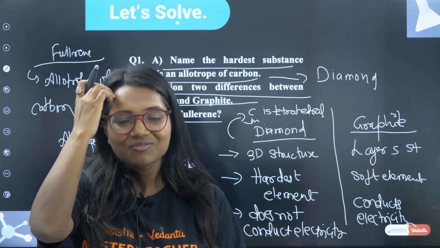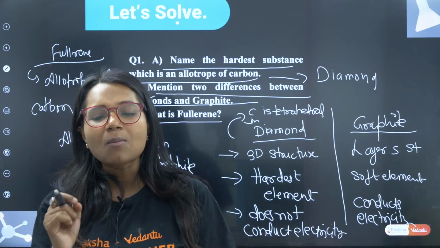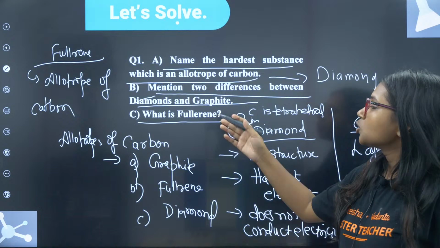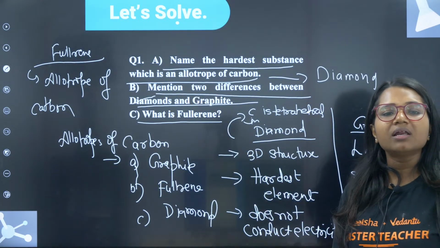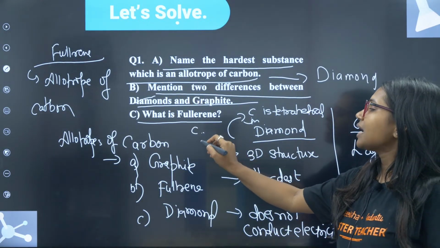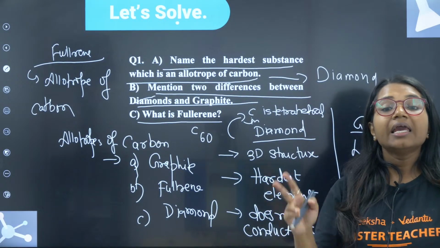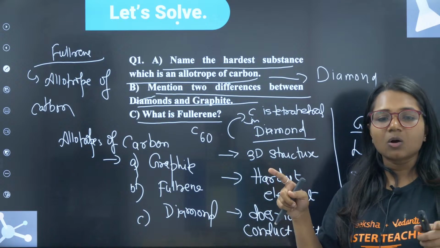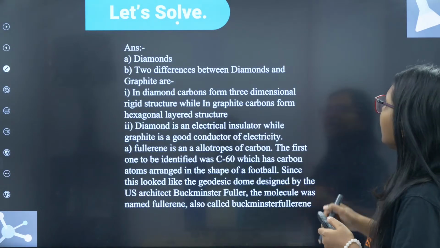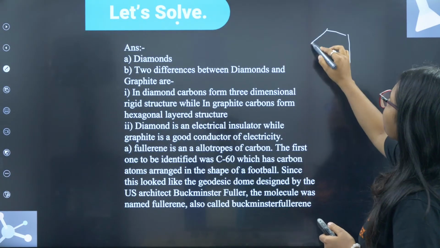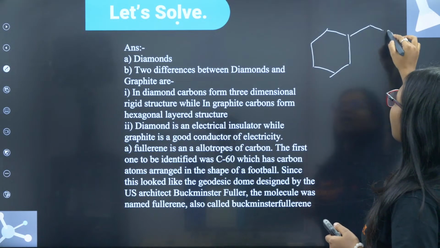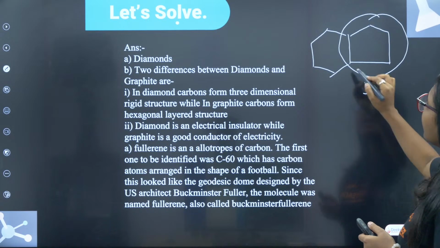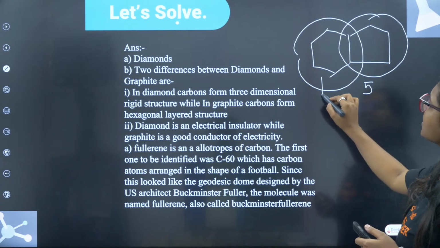It is a synthetic, man-made form of carbon. Absolutely correct. So fullerene is an allotrope of carbon, and C60 is one type of fullerene. In fullerene there are two types of rings, pentagonal and hexagonal. This is a 5-membered ring, and this is a 6-membered ring.